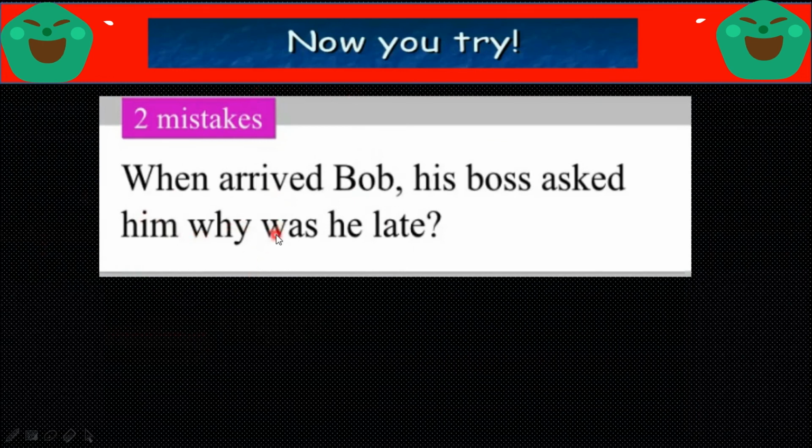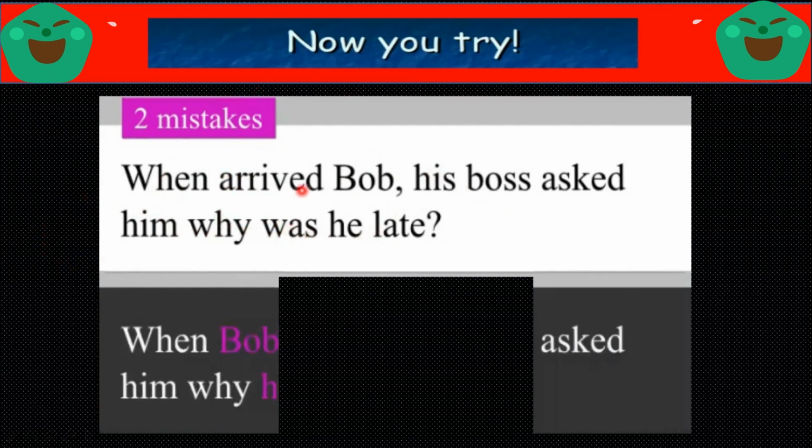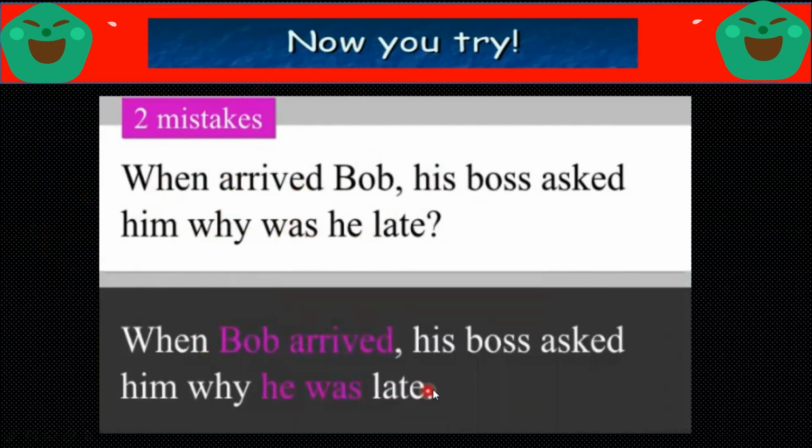Here is another sentence having two mistakes. When arrived Bob, his boss asked him why was he late. When Bob arrived, his boss asked him why he was late, because it is a simple sentence instead of a question. And in a simple sentence, the subject will come before the verb.